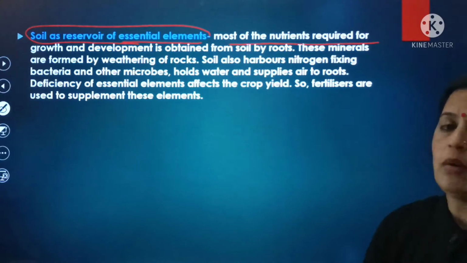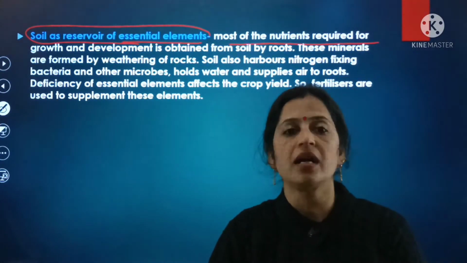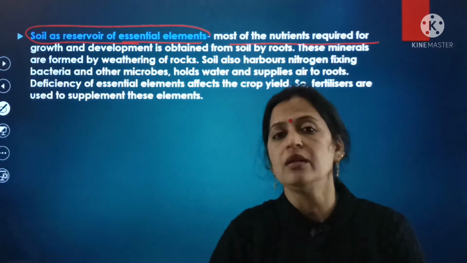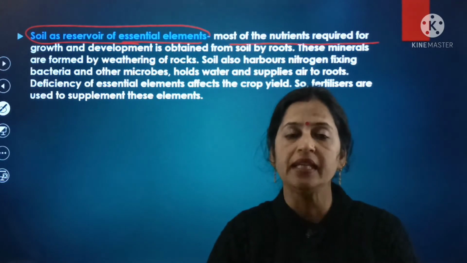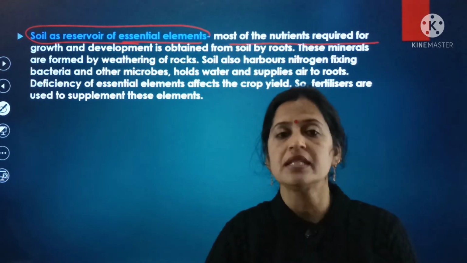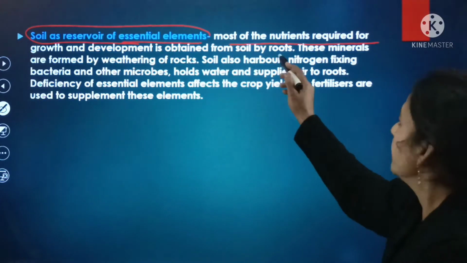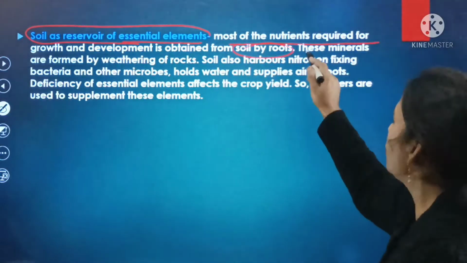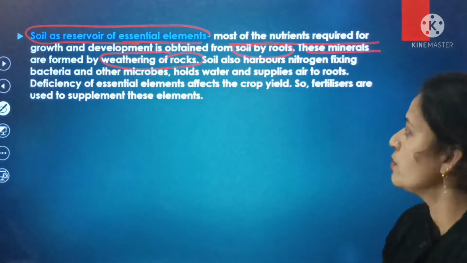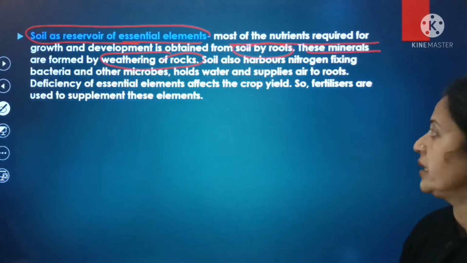तो आपको पता है कि मैक्सिमम प्लांट्स ग्रो करते हैं, बट दीज प्लांट्स ग्रो विद द हेल्प ऑफ द absorption of the water and minerals from the soil, and these water and minerals are absorbed by the roots from the soil, and after that they can be transmitted to the various parts of the plant. यहाँ पर वही लिखा हुआ है, and these minerals are formed by weathering of the rocks. This is the most important criteria of the minerals.